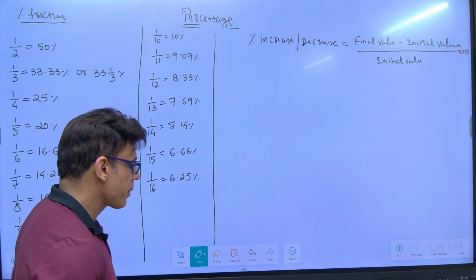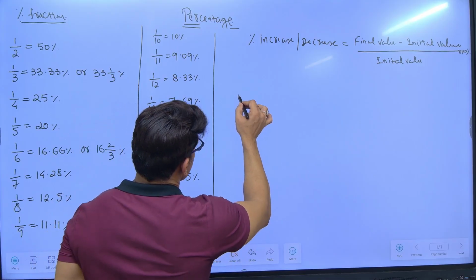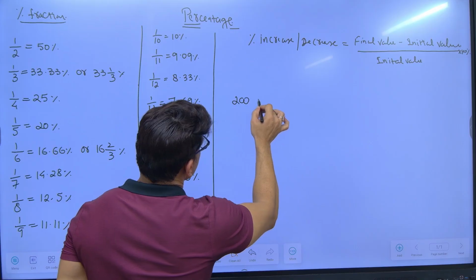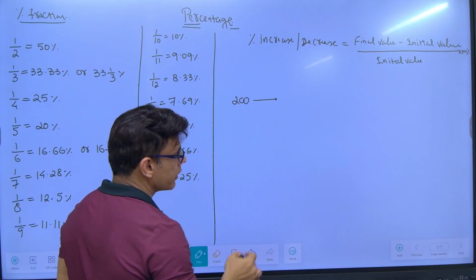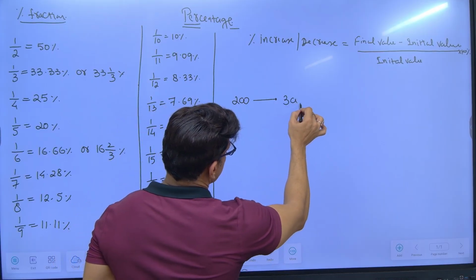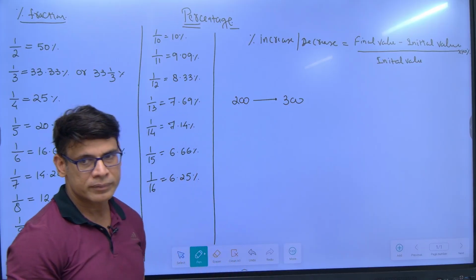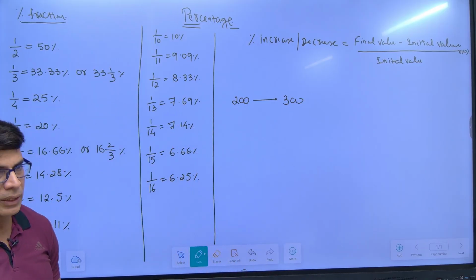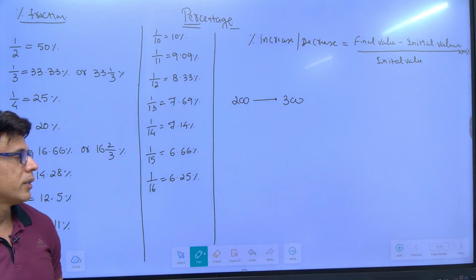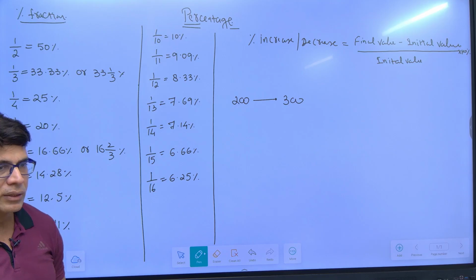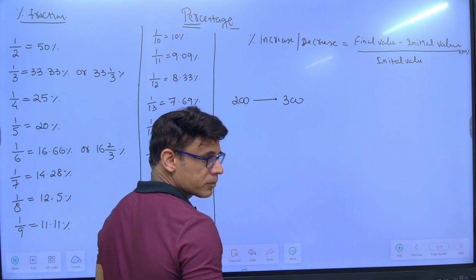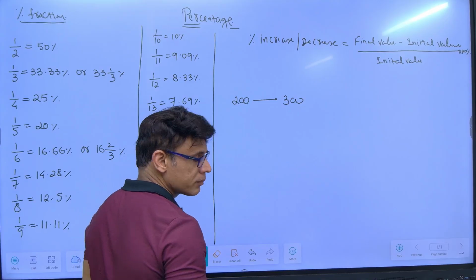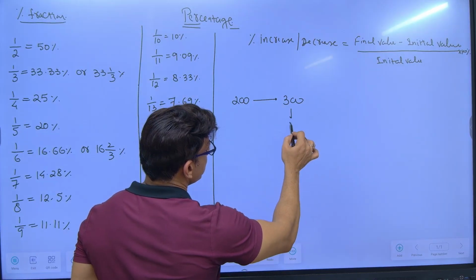For example, if you are getting 200 rupees per day for some work, and next month onward you start getting 300 rupees per day, what is the percentage increase? This is called final value.